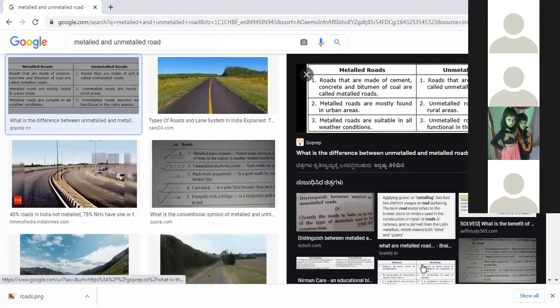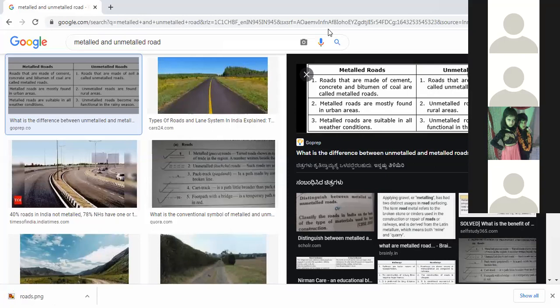Can you see the difference between metal and unmetal roads, children? Yes, ma'am. The roads that are made of cement, concrete, bitumen or coal are called metal roads. Roads that are made up of soil are called unmetal roads, right?